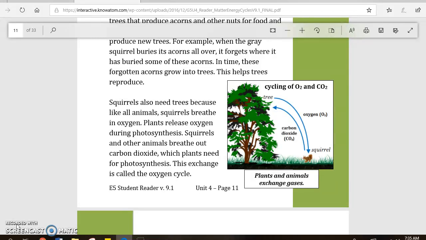Squirrels also need trees because, like all animals, squirrels breathe in oxygen. Plants release oxygen during photosynthesis. Squirrels and other animals breathe out carbon dioxide, which plants need for photosynthesis. This exchange is called the oxygen cycle. Caption: Plants and animals exchange gases.